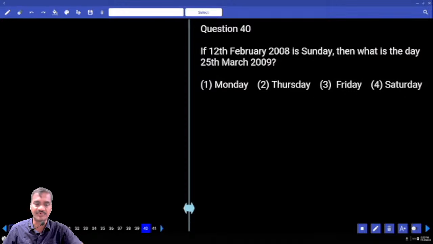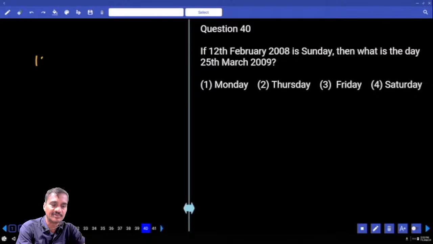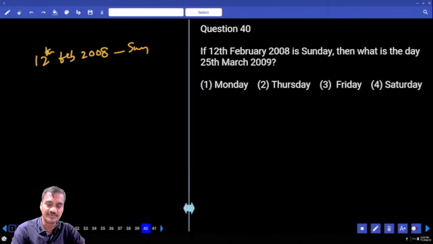Now in this question number 40, 12th February 2008 is Sunday. Then they said 25th March 2009. Now first, the dates were different and the years were different. Whenever the dates and years are different, what should we do, tell me. 12th Feb 2008 is Sunday. If 12th Feb 2008 is Sunday, then we need to find out 25th March 2009.